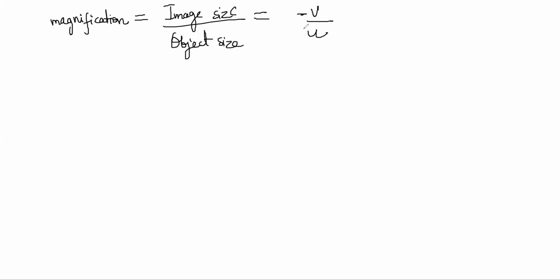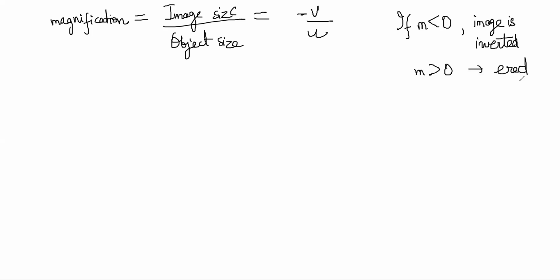So if V and U have the same sign, both on the same side, then an inverted image will be formed. If magnification is less than 0, the image is inverted. If magnification is greater than 0, the image is erect, right?